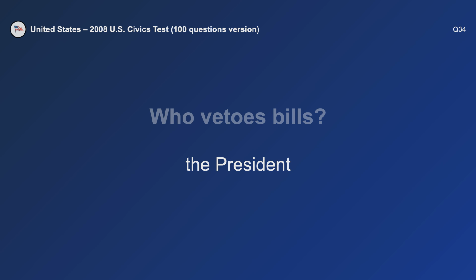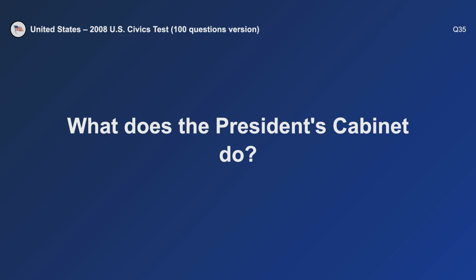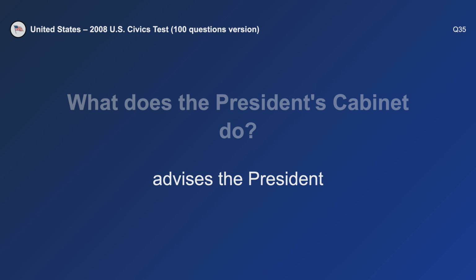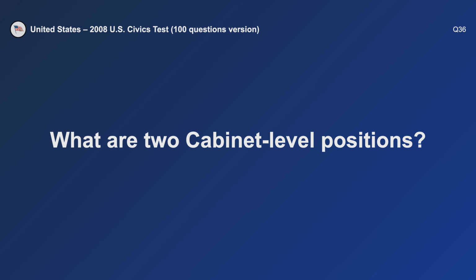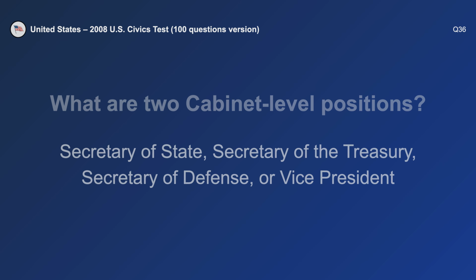Who vetoes bills? The President. What does the President's cabinet do? Advises the president. What are two cabinet-level positions? Secretary of State and Vice President.